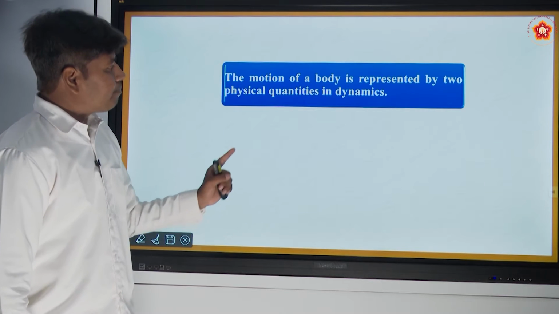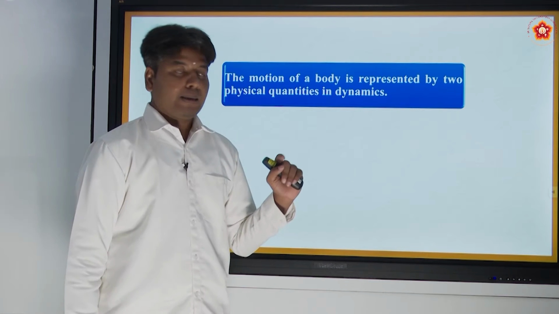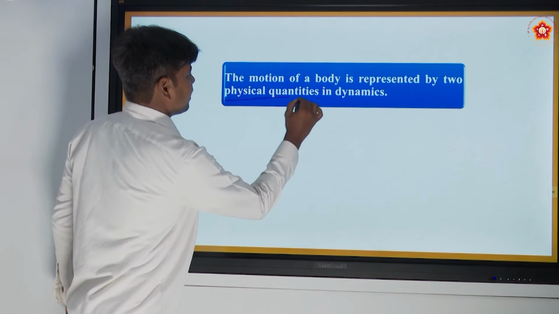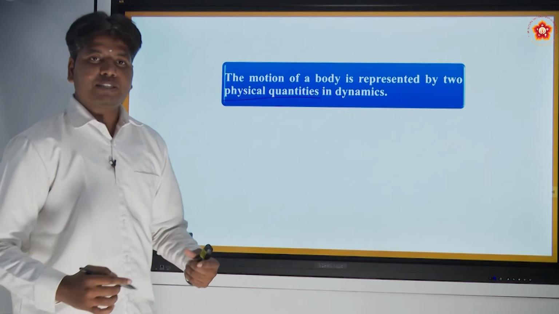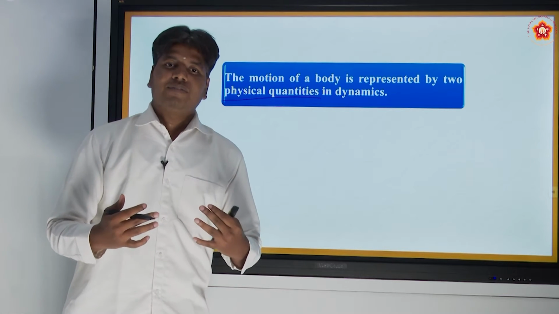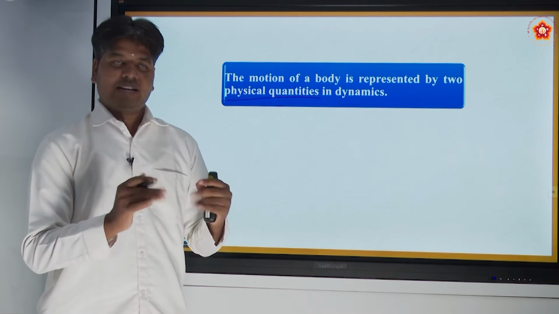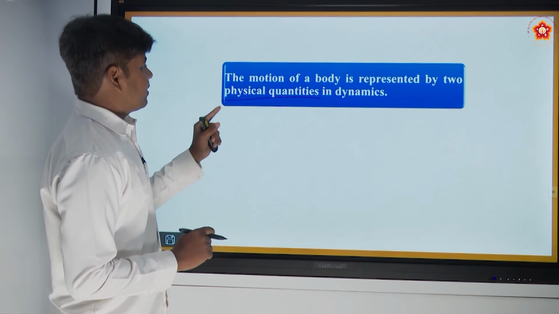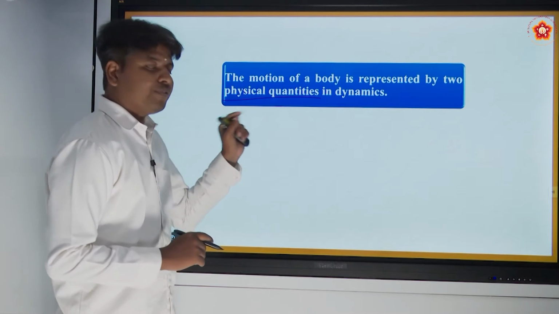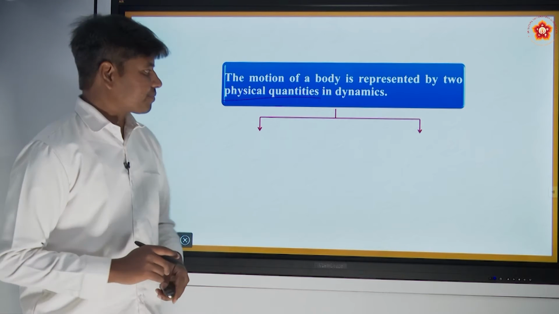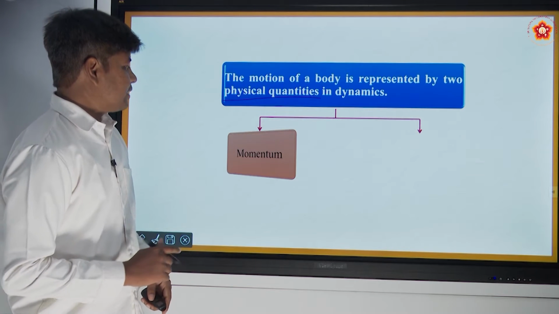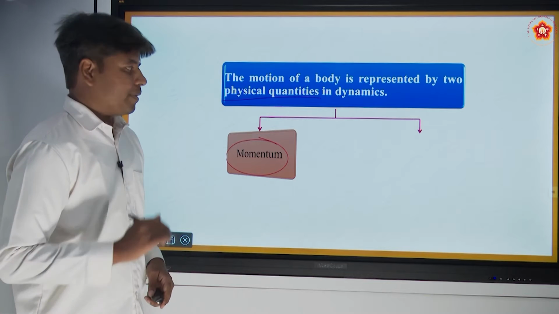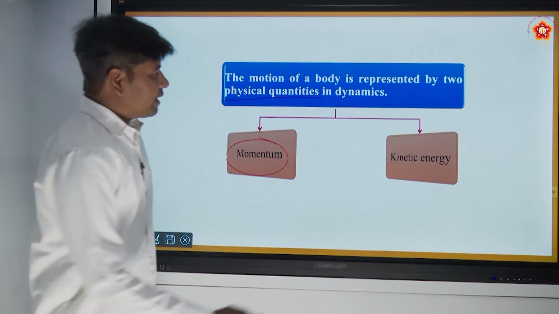So the motion of a body is represented by two physical quantities in dynamics. Dynamics means which is not static, which is moving. All right. So this is part of dynamics. So we represent the motion of a body by two physical quantities. What are those? One is momentum. Second one is kinetic energy.